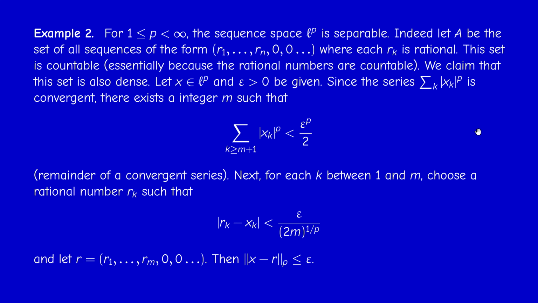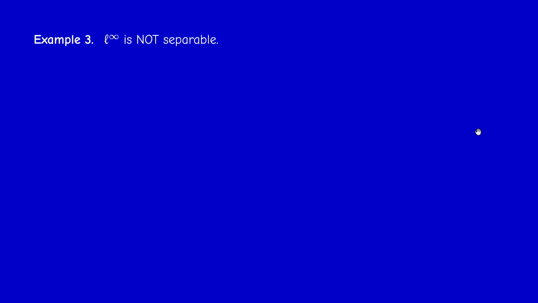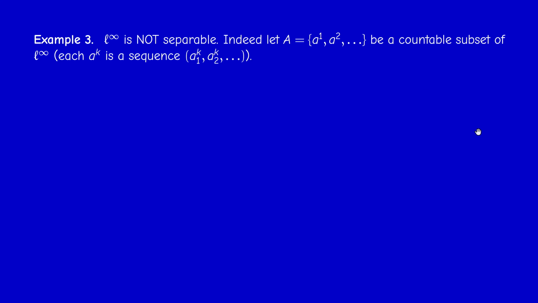Okay, now a counterexample. L infinity is not separable. Consider a countable set capital A consisting of points A1, A2, and so on. Each AK is a sequence actually, so this is a set of sequences. Now we'll show that this set cannot be dense. No matter what countable set I take, it cannot be dense. So there's no countable dense set.